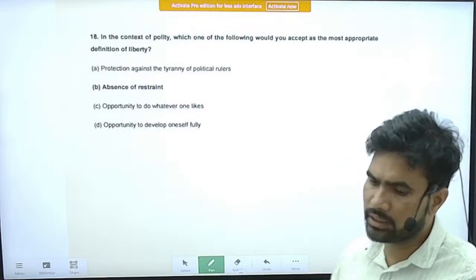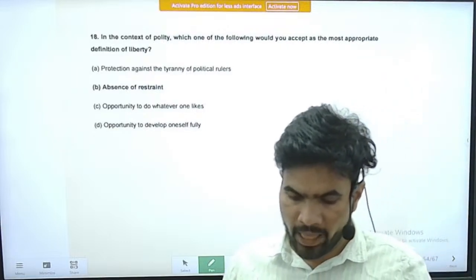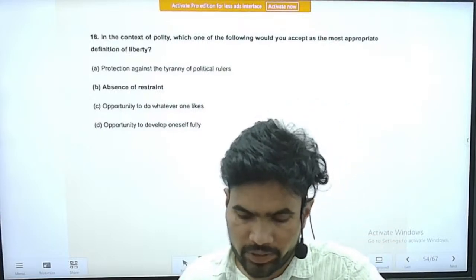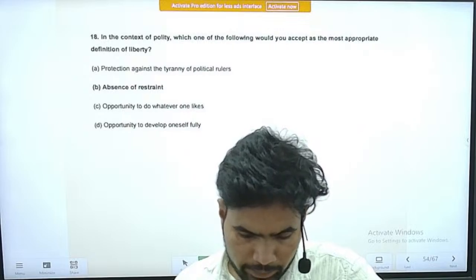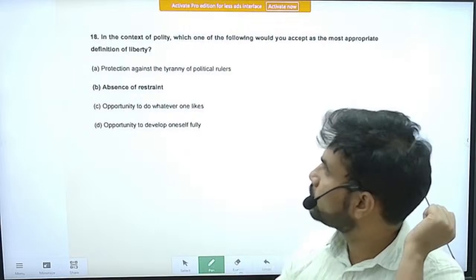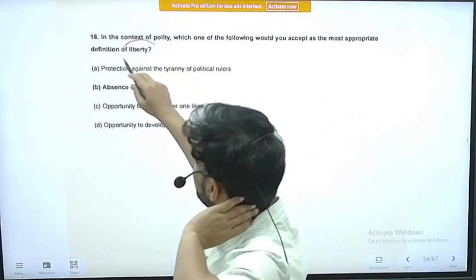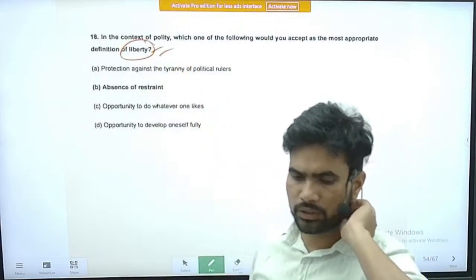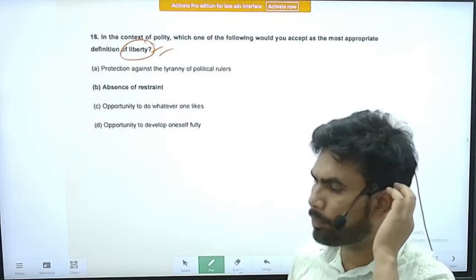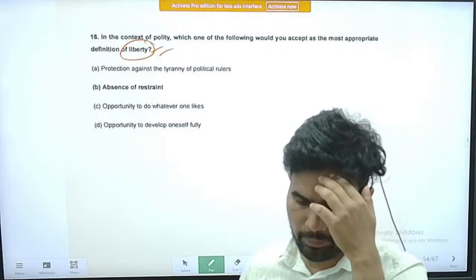Right. The next question is question number 18. In the context of polity, which one of the following would you accept as the most appropriate definition of liberty? This is also a completely conceptual question. You should be thorough with the concepts. What is the most appropriate definition of liberty?